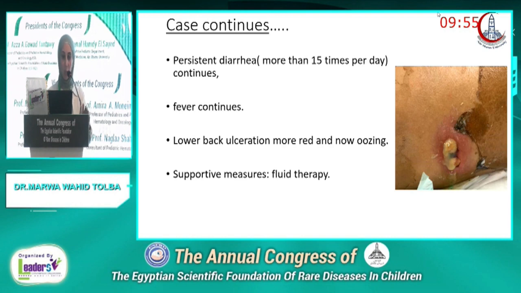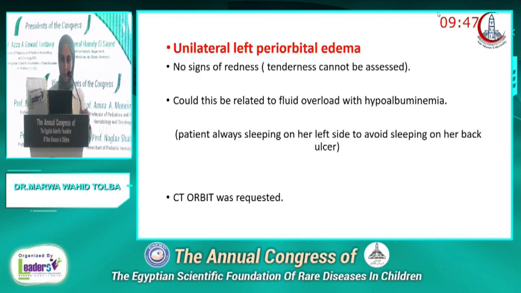Persistent diarrhea continues more than 15 times per day. Fever continues, lower back ulceration, more red, and now oozing. Supportive measures were increased and fluid therapy was given. The patient had 2 days duration of unilateral left periorbital edema. This edema was not associated with redness, and there was no tenderness associated. The patient at this time was hypoalbuminemic with many fluid intake because of the persistent diarrhea that she was having.